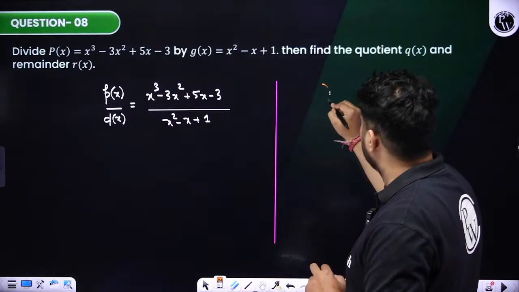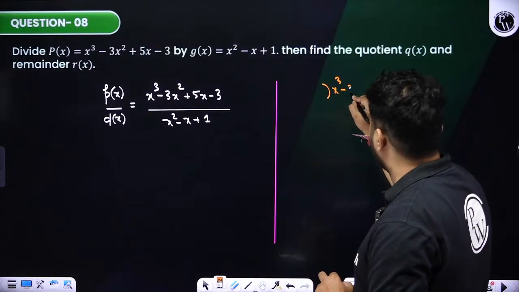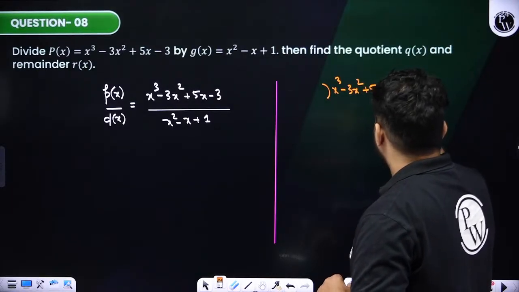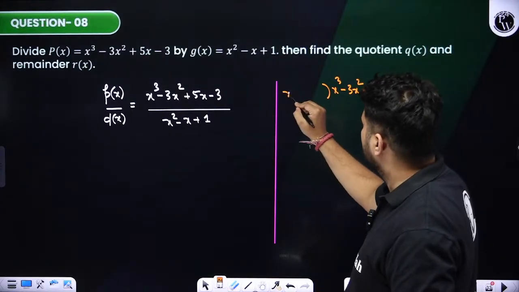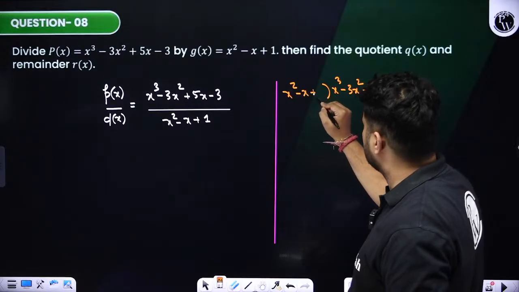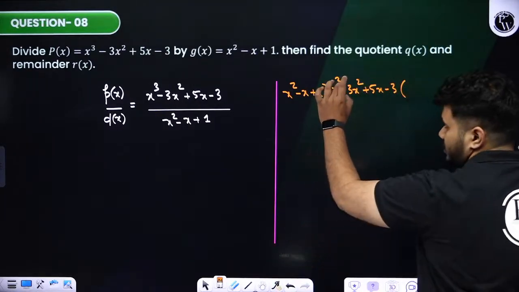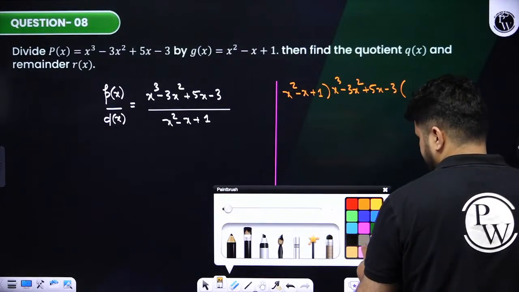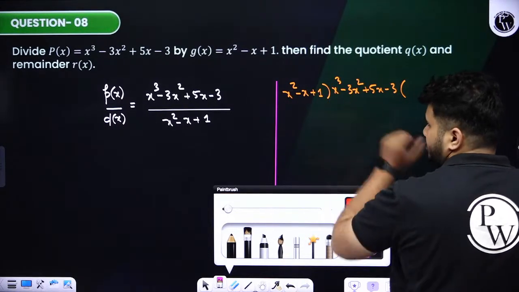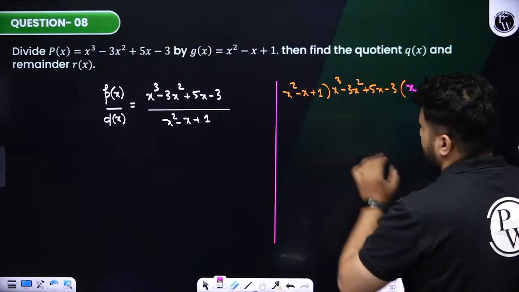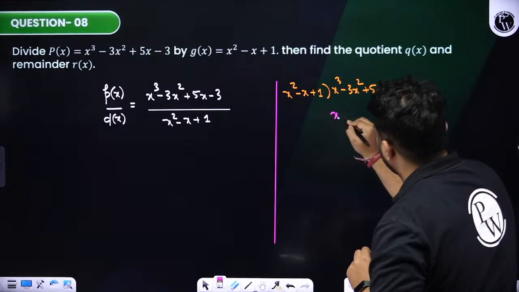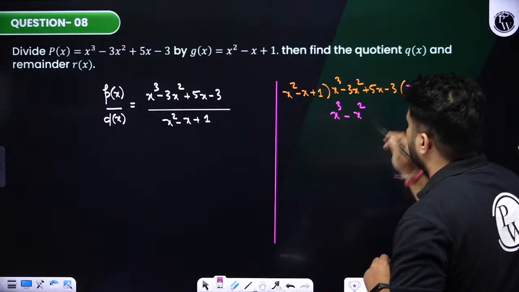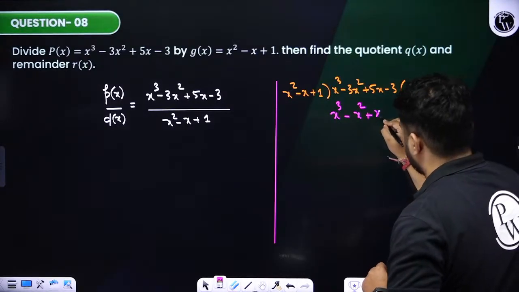How do we do it? Same as we did in one of the problems. Here we take x cube minus 3x square plus 5x minus 3, and here we have x square minus x plus 1. The leading term is x cube, so we need to multiply by x. If I multiply, it will be x cube minus x square plus x.